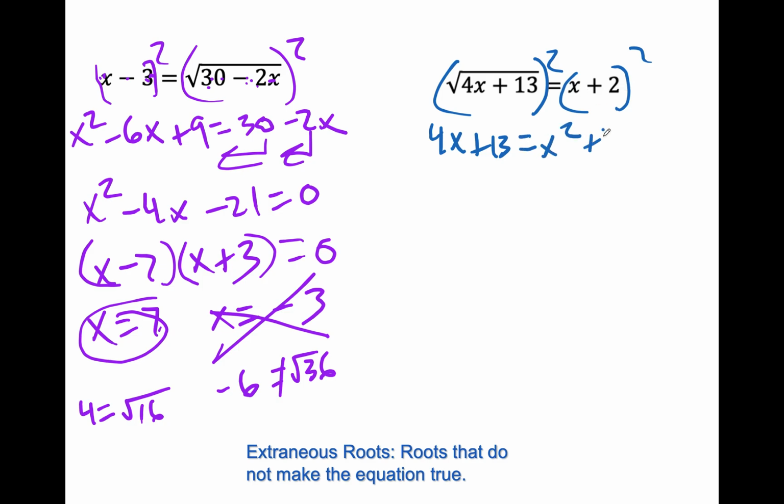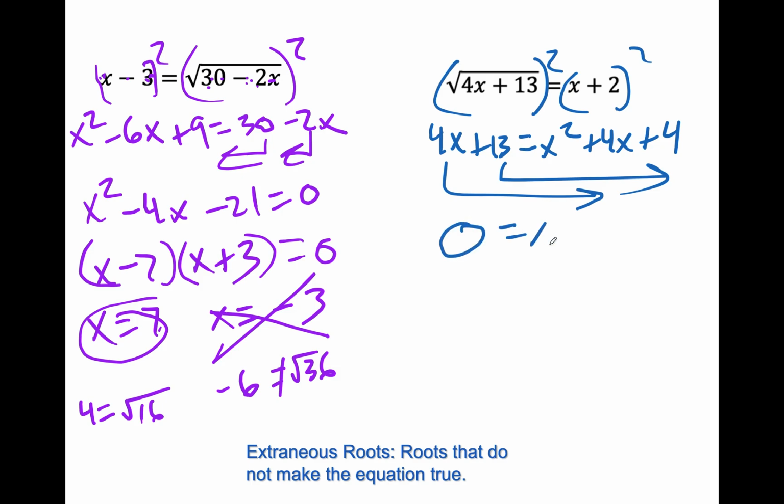Multiply them together and double it. And square the next one. Good. Slide it over. 0 equals x squared. Whoa, 4x minus 4x, that's 0x. Do I write 0x? No, only if you want people to point and laugh. 4 minus 13 minus 9. How do I deal with that? Oh, yeah.